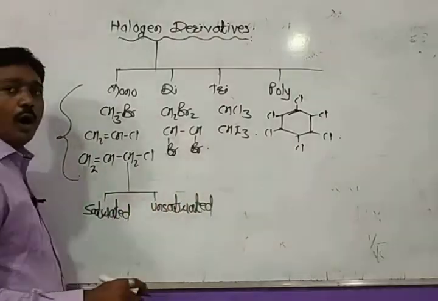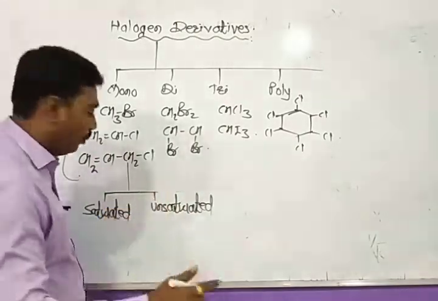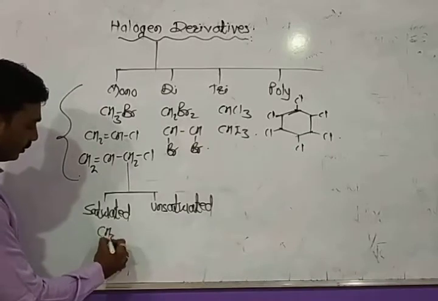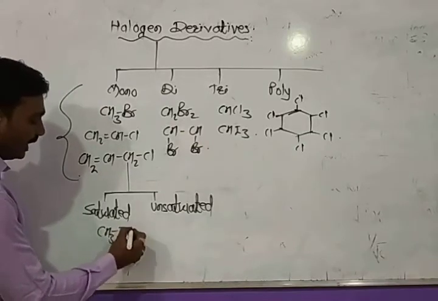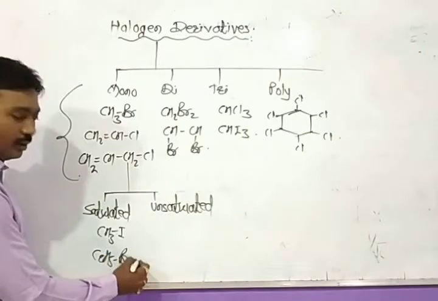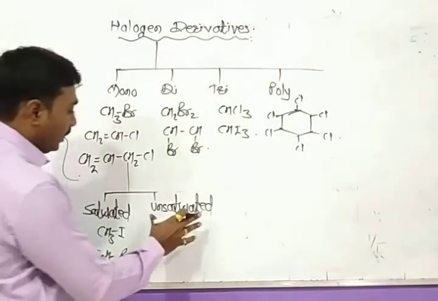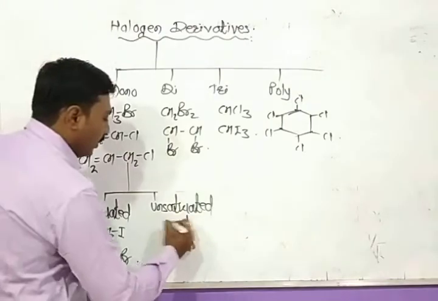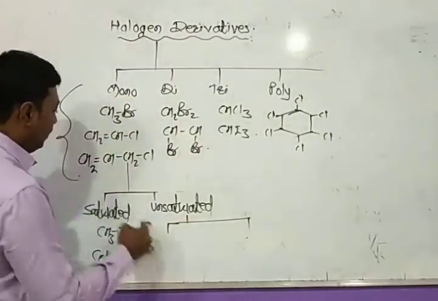Saturated contain all carbon-carbon single covalent bonds. Simple examples are methyl chloride, methyl iodide, iodomethane, ethyl bromide, bromoethane.